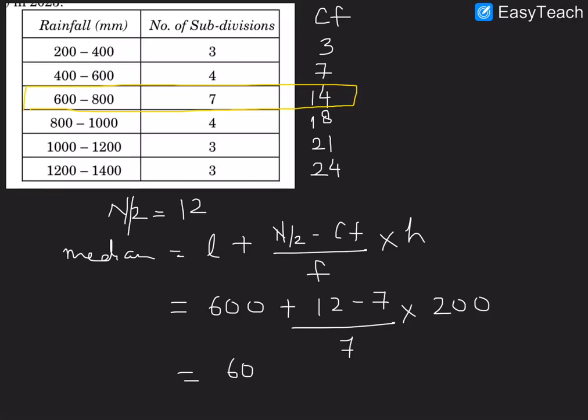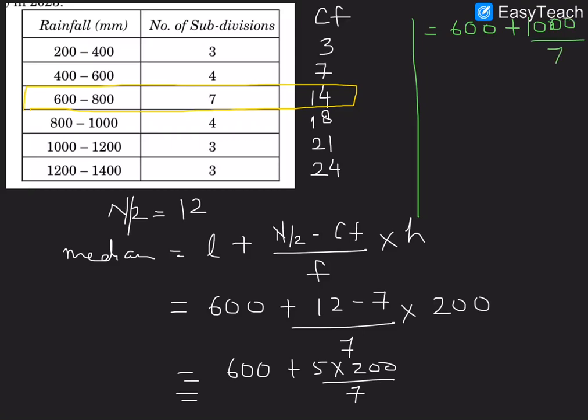So 600 plus 5 into 200 divided by 7, which is 600 plus 1000 by 7. 600, 7 1 times, 4 7s are 28, 2 7s are 14, 8, 5.